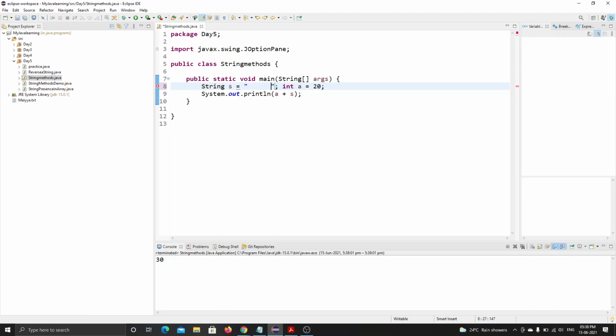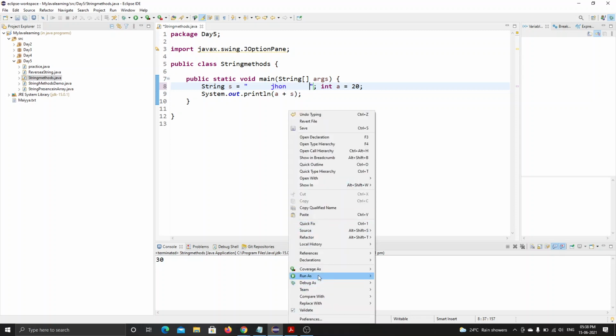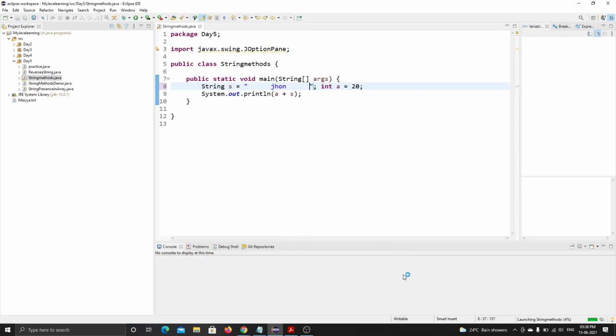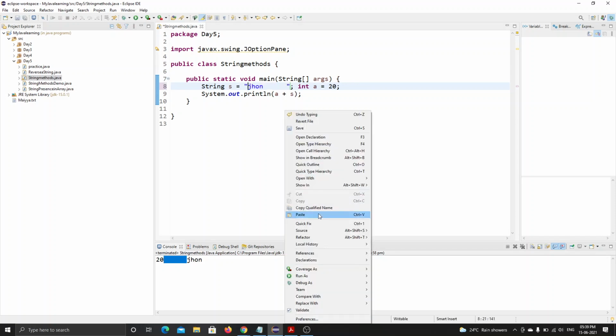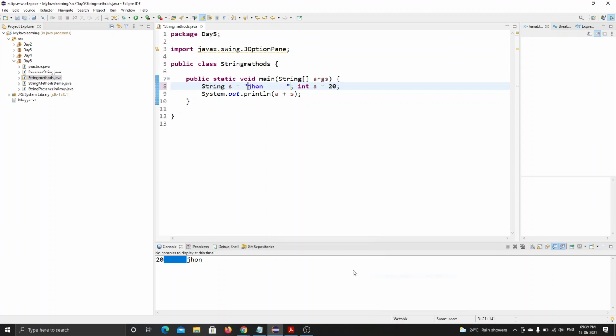See, I have written some space here, right? And then I will write something as John. Let's see what happens now. See, it is giving space here, right? If I remove this space and then try to run it, see, now there is no space here. Okay, understanding? Yes, sir.